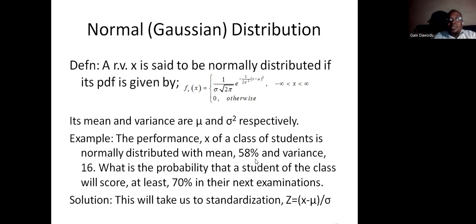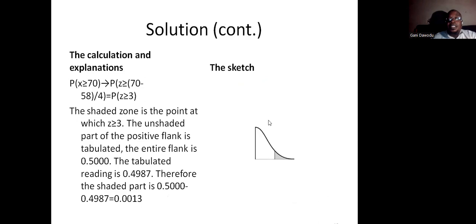In a class, the mean score is 58, with the variance from past records. Now, an exam is fast approaching. What is the probability that any student will score 70 and above in the class? So we standardize using Z. And this is the sketch. We have our Z to be greater than or equal to 3. So 3 will be somewhere here. This is the shaded region. But what is tabulated is from 0 to this point. So the entire thing, from here to here, is 0.5 because this is the positive flank. So if we remove what is tabulated from the 0.5, what is left is the required probability.